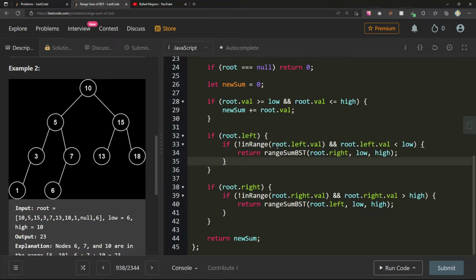If not in range and it's less than low, then I should go right. So maybe what we'll do, or maybe can we do this? What if we did this in post order, would that help us here? Post order might help us actually, if we visit the nodes first before adding anything.